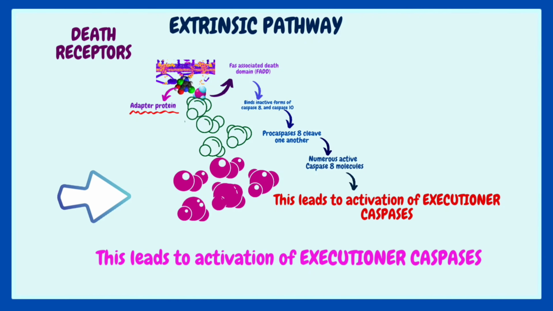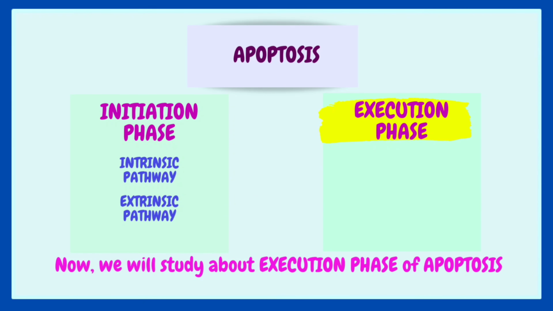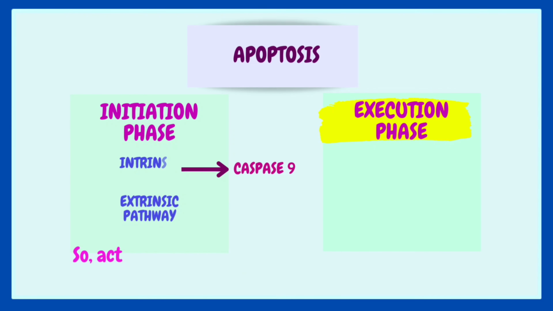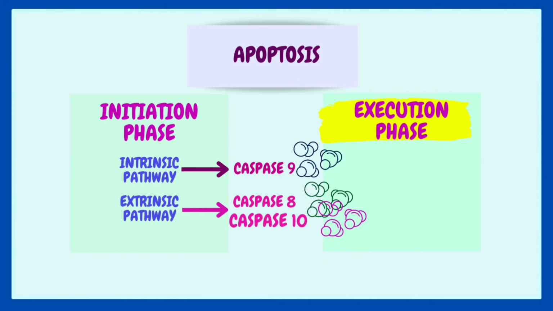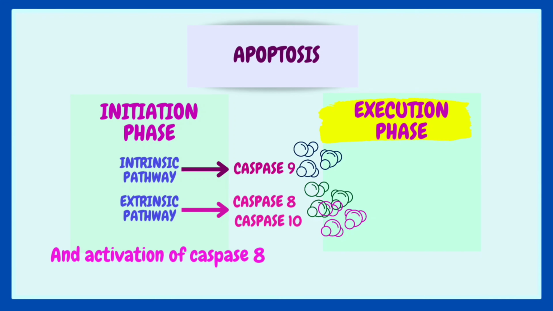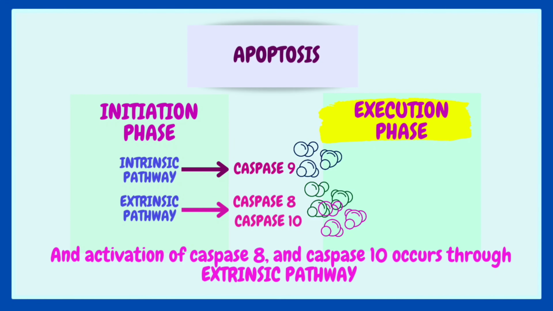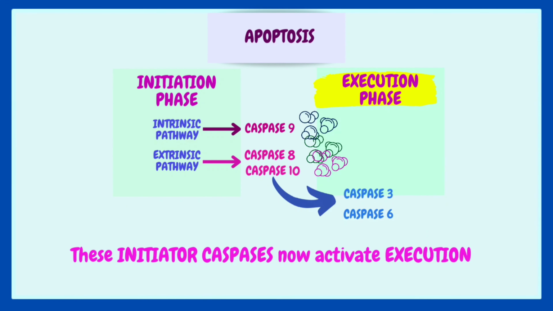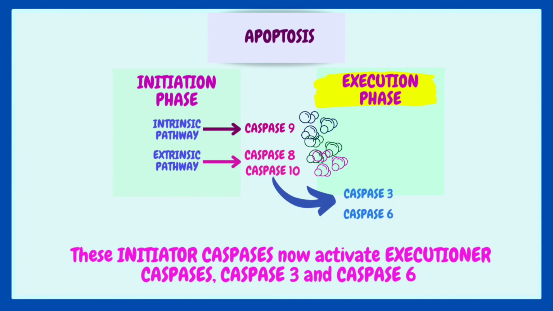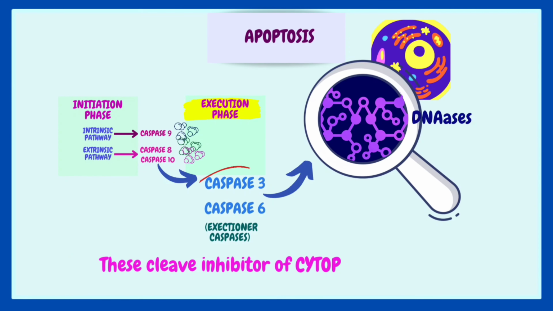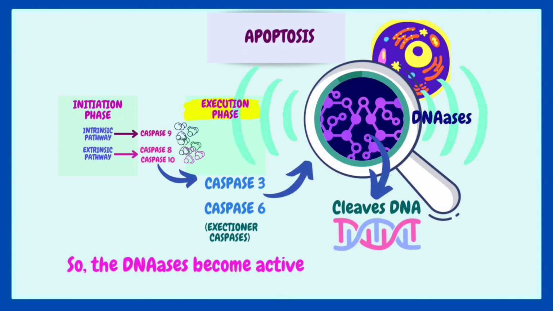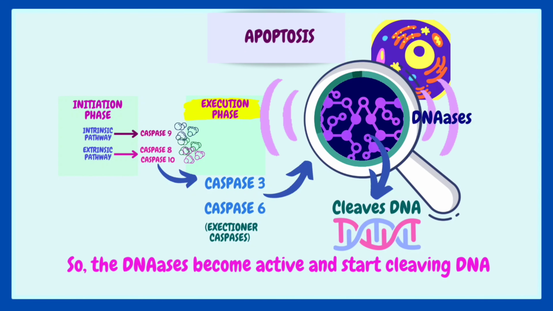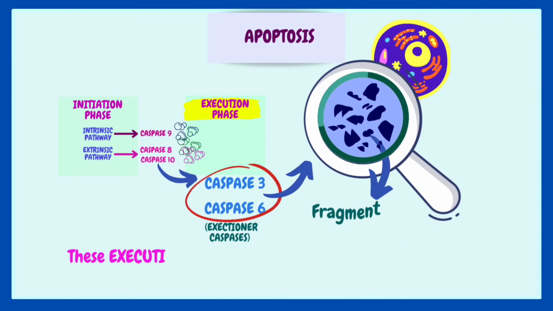Now, we will study the execution phase of apoptosis. So, activation of caspase 9 occurs through the intrinsic pathway, and activation of caspase 8 and 10 occurs through the extrinsic pathway. These initiator caspases now activate executioner caspase 3 and caspase 6. These cleave the inhibitor of cytoplasmic DNases. So, the DNases become active and start cleaving DNA. These executioner caspases start degrading the nuclear matrix and cause fragmentation of nuclei.